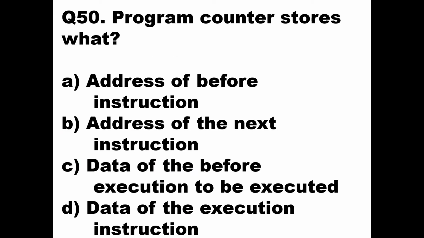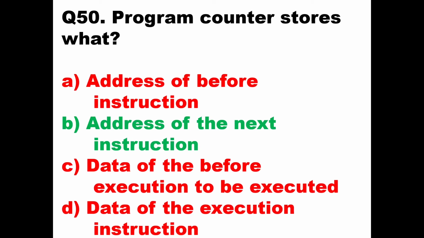Question number 50. Program counter stores what? Now program counter is a 16-bit register, PC. It always holds the address of the next instruction to be executed in a program. Clear? So here the option should be option B, address of the next instruction.